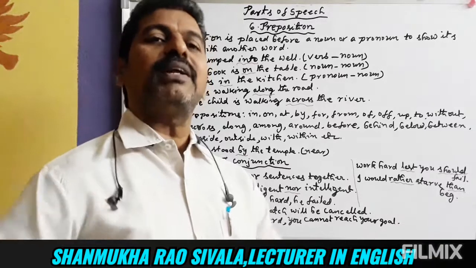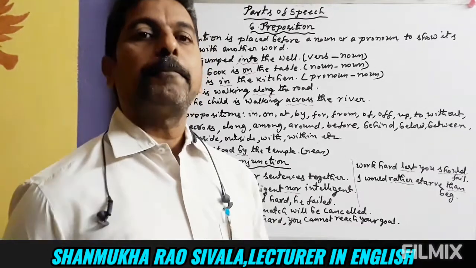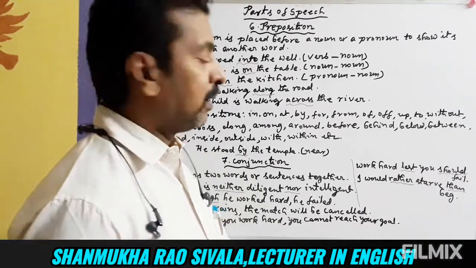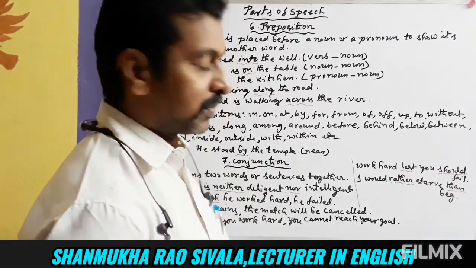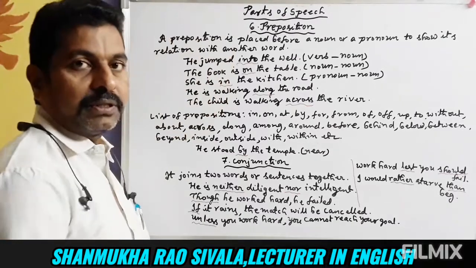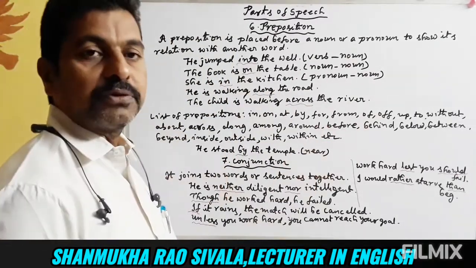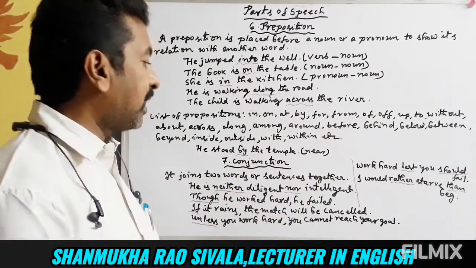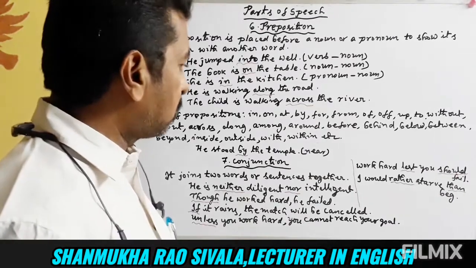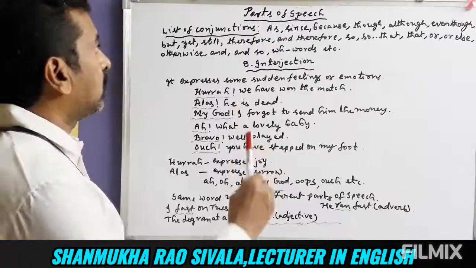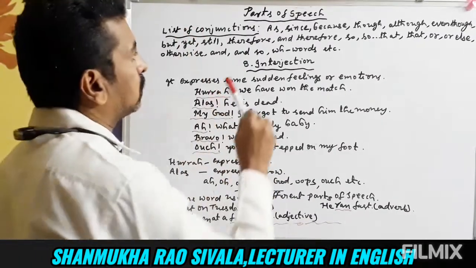I can remain without eating any food rather than begging food. So "rather than" is a conjunction. I hope you understood the prepositions, what is a preposition, as well as a conjunction, the function of conjunction and the examples. So let us proceed further. Let us see the list of conjunctions.